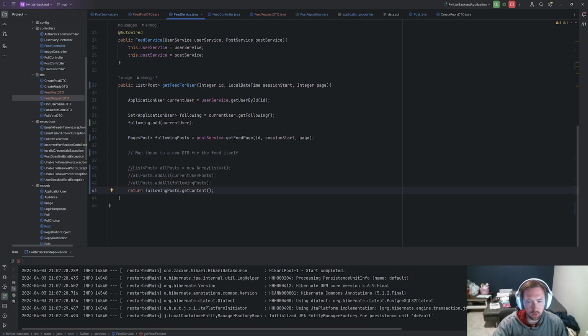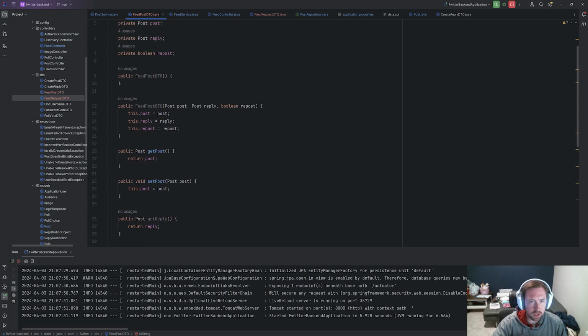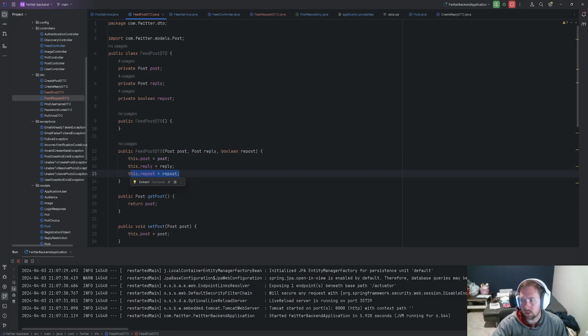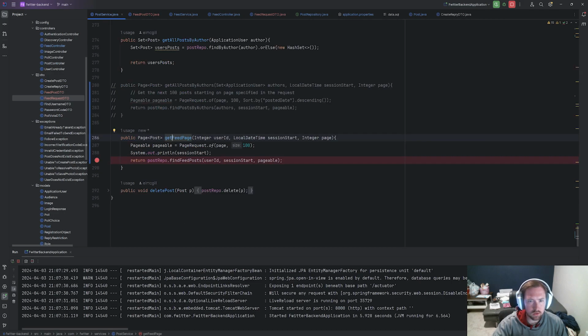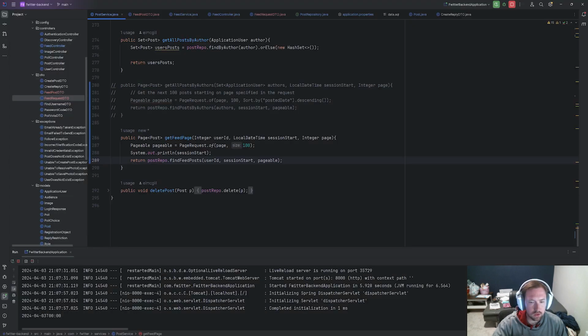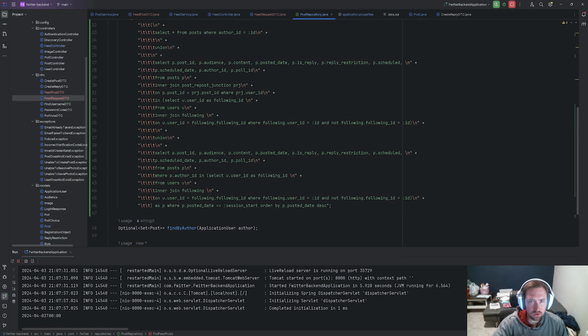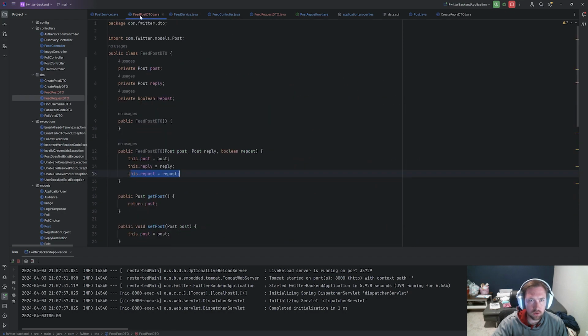Once we get paging working, then we can map it to like a list here and do exactly what we want. We might also change this a little bit because we need to know the person who reposted it. So if it's a repost, then we need to set the person that reposted it for the information. So that'll also be interesting. Let's go and get rid of that. So now let's go back into Postman and see what happens. It just worked. That shouldn't have just worked. Interesting. So that made our lives a lot easier. So there's that. So now let's go ahead and go into our FeedPostDTO.